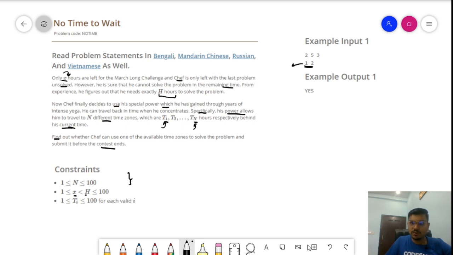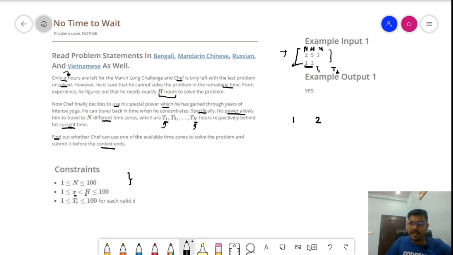So let's see what is the input given to us, that is 2, 5 and 3. We have been given the values of N, H and X. And these are T1 and T2 which are mentioned in the problem, that are the respective time zones. Let's see how we can get to this particular sample input. We have these two values, 1 and 2: 1 hour before or 2 hours before the current time.